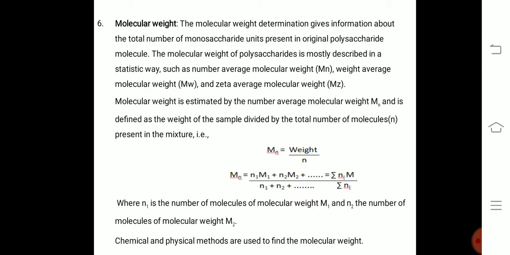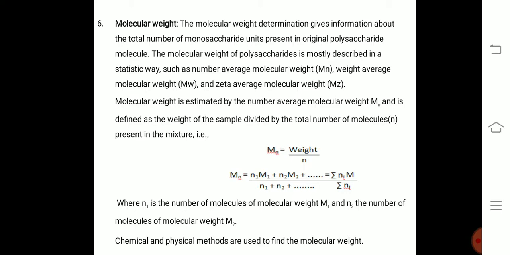We shall know about the molecular weight by estimating the number average molecular weight, that is Mn, which is defined as the weight of the sample divided by the total number of molecules present in the mixture.